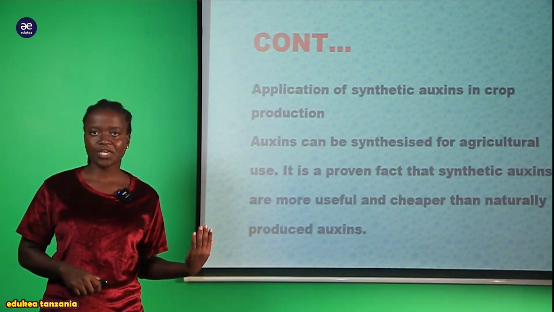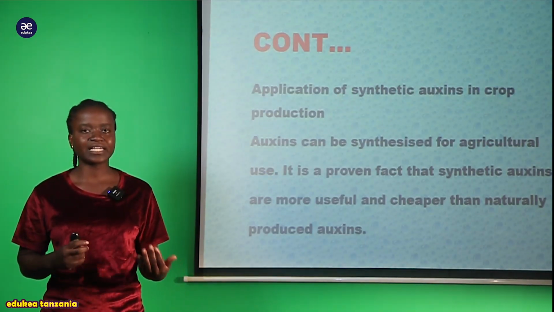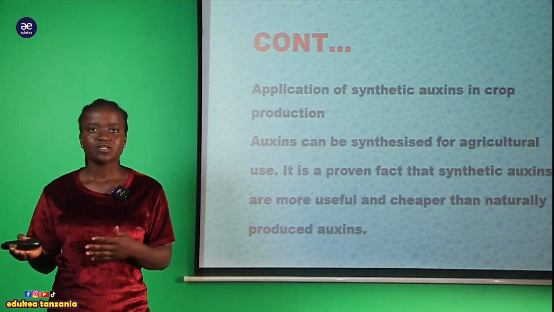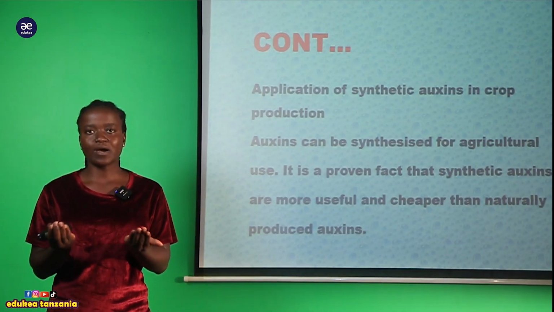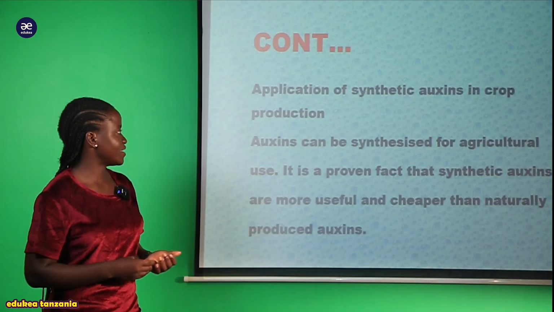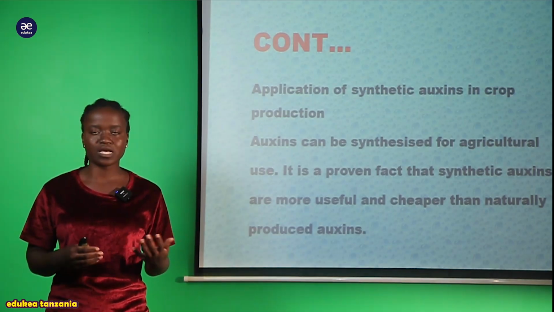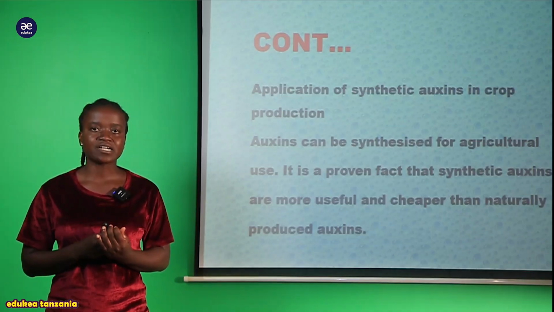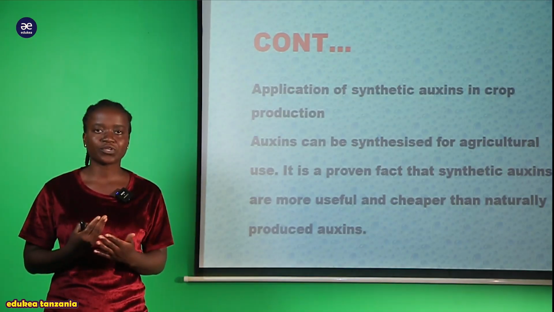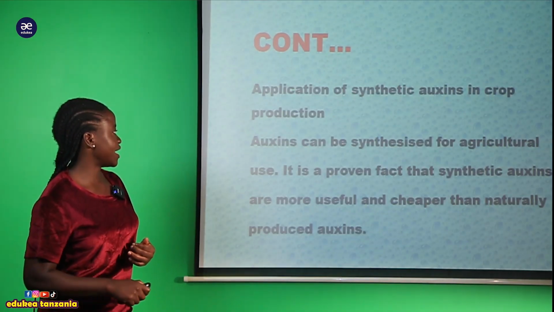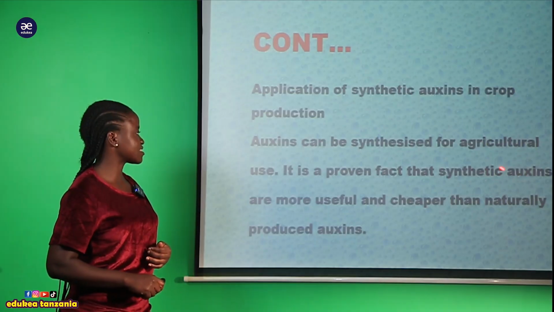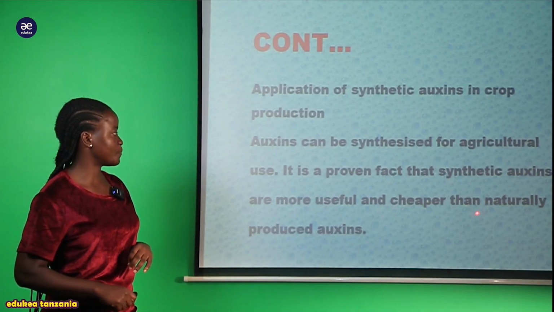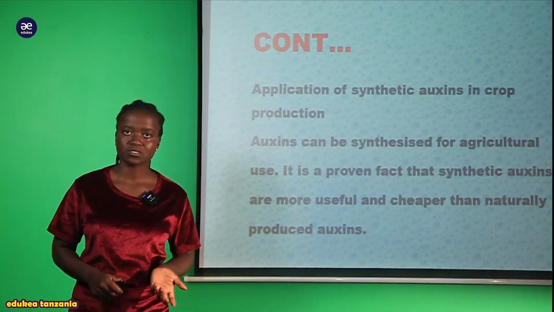So hii auxin ipo ile natural within a plant, lakini auxin pia inaweza ikatengenezwa within the lab so that we can get this artificial auxin hormone. And the auxin which is synthesized can be introduced within agriculture. Inatumika sana kwenye agriculture. So it is a proven fact that synthetic auxins are more useful and cheaper than natural auxin.